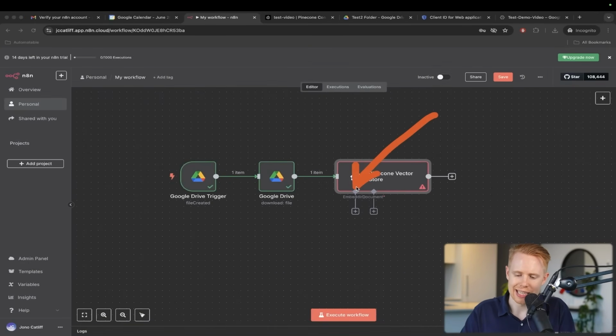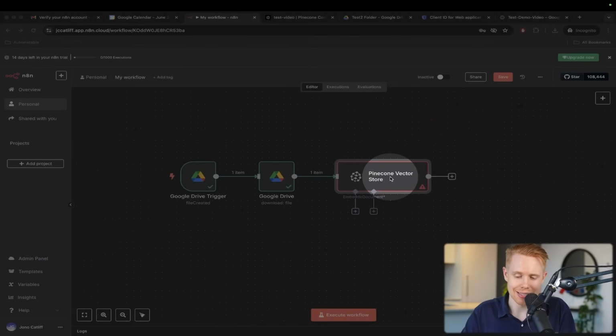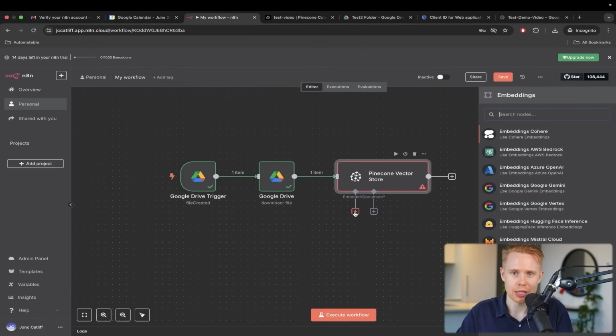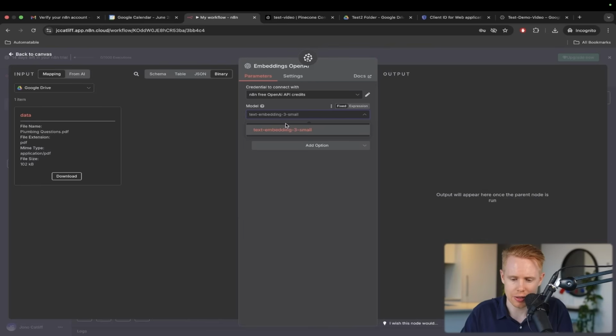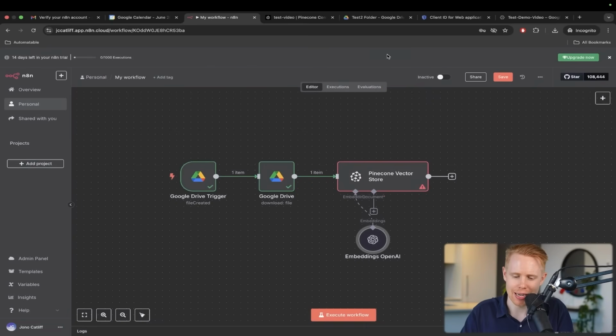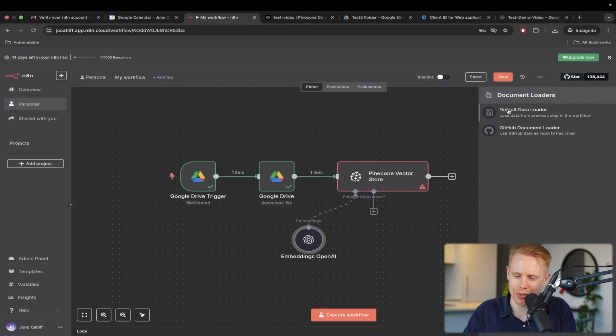In order to do that, this Pinecone database requires 2 fields. The first field is the embedding model, and we kind of talked about that. This is how we take the text and change it into specific numbers, so that we can encode it properly and recall it later on. There's lots of models here, but actually, I think there's not lots, there's just one. So I take that back. This is why we chose text embedding 3 small, and now we are good to go. So that's the embedding. This is turning text into those numbers so that we can recall it later.